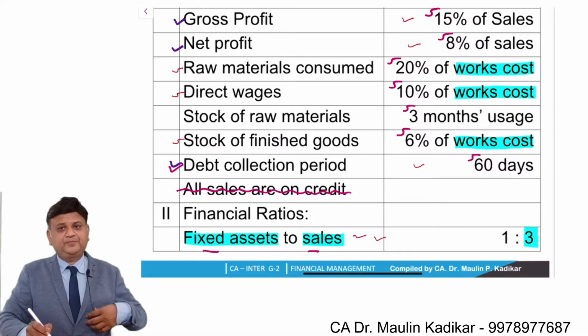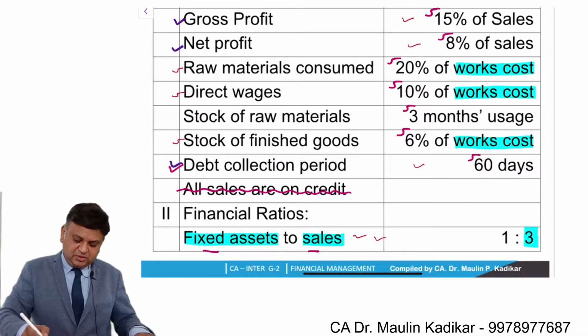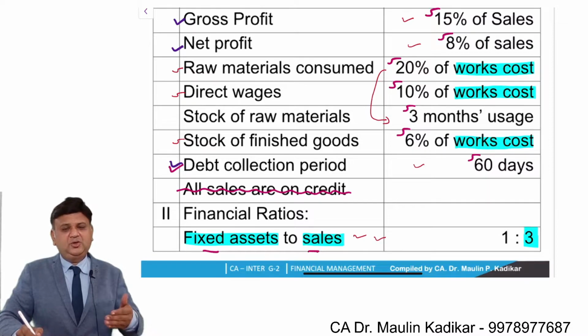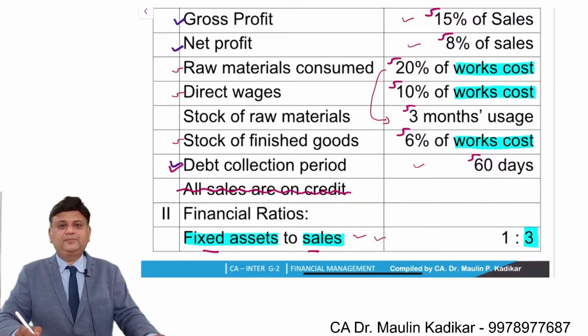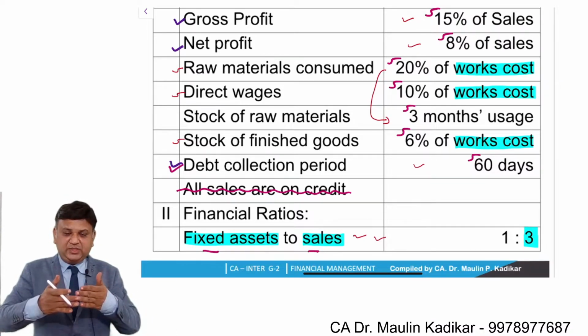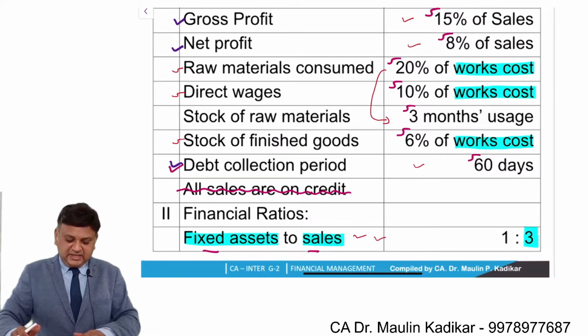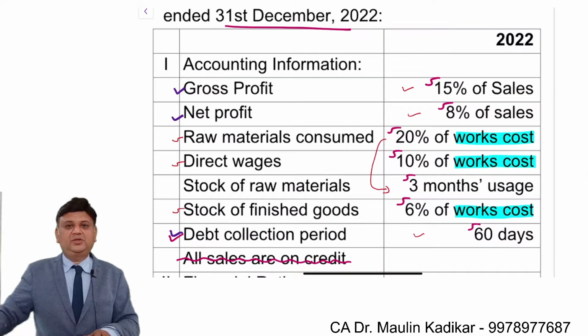One more thing, we can see that the stock of the raw material is given to us as 3 months of the consumption. So once you compute the raw material consumption, you can compute the stock of raw material. It means that the calculation of the works cost is the important point, and that is where we are stuck up. Let us understand how to make the calculation of that answer.